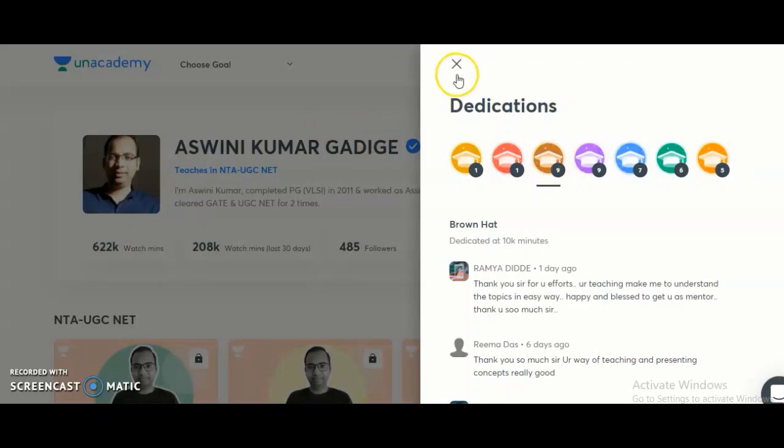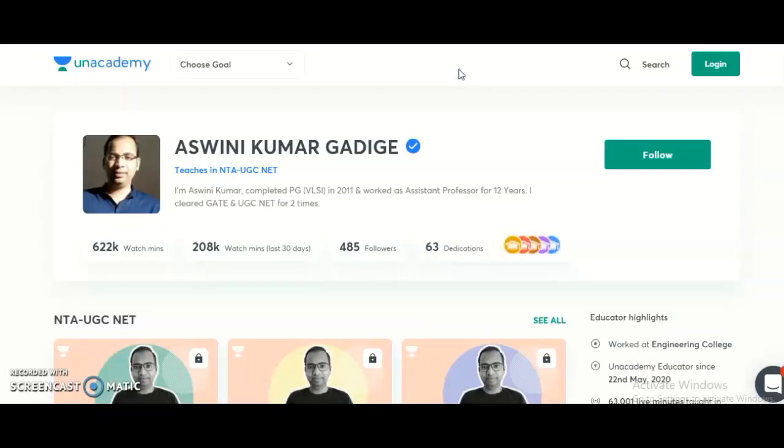For the candidates who are preparing for the UGC NET exam in 2021, both the UGC NET paper 1 and electronic science, these 2 courses will definitely be helpful to you to crack the JRF.